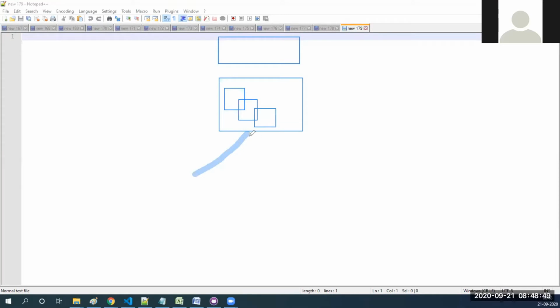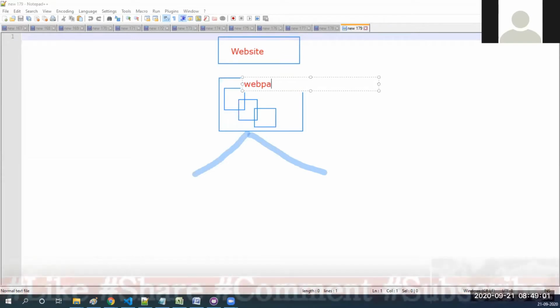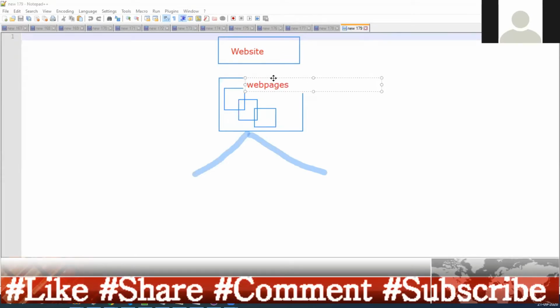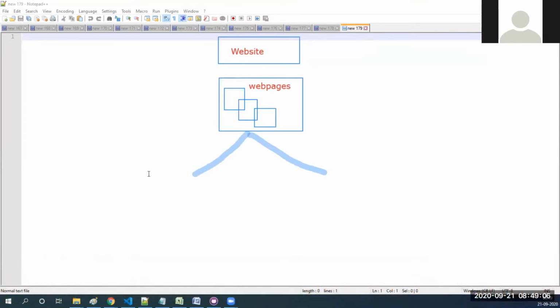One is static and another is dynamic. Then we can call these web pages. So we can develop each and every web page in two ways. One is static, and another is dynamic. Just stop me when I go very fast.